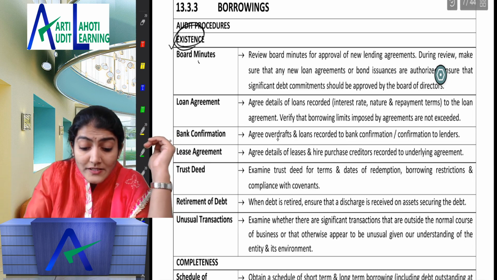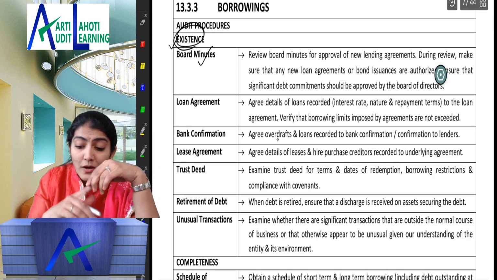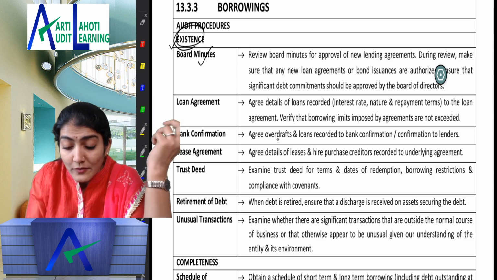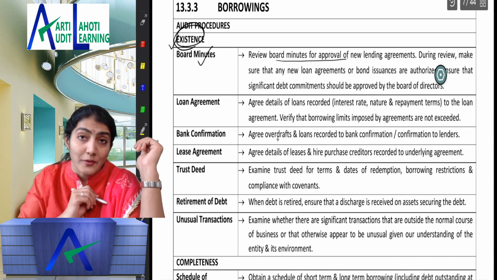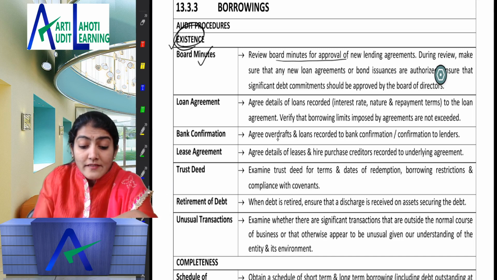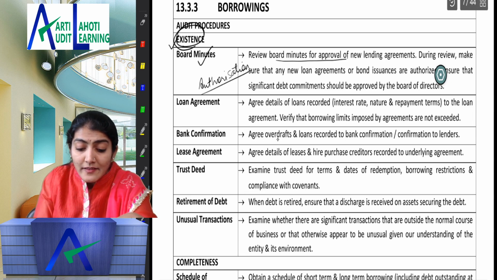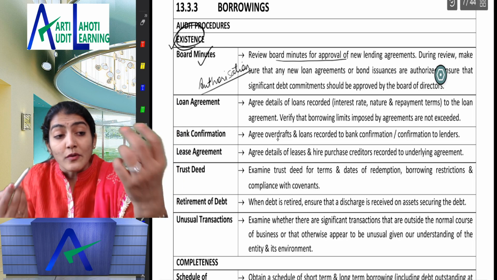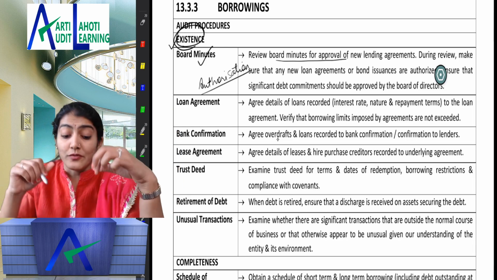Right, so loan to be taken, first approval of the loan is required. Right, so board approval, you go through the minutes of the meetings of the board, right, to check the authorization of the loan. Right, so to check whether a loan has been taken, and obviously for the fact that it is seen in their balance sheet, it would have been taken. So now what you check? The authorization of the loan.